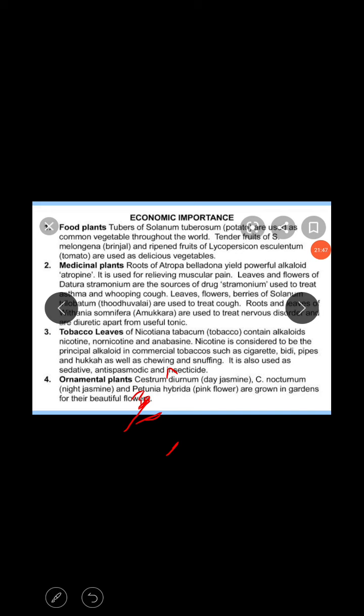And for the Apiaceae family, the earliest name is Umbelliferae. According to ICBN, the International Code of Botanical Nomenclature, the family name should end with -aceae and be based on a type genus, that is Apium and -aceae, called Apiaceae. That is very important. Umbelliferae is the earliest name of the Apiaceae family. Is it clear? These are the Apiaceae family characters.